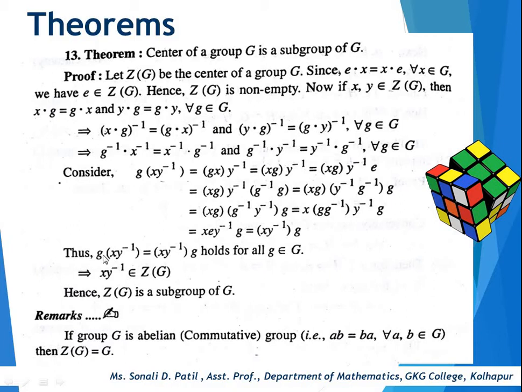So thus g(x y inverse) is equal to (x y inverse) g, which holds for all g belongs to G, and this implies that x y inverse belongs to Z(G). Now here x, y belongs to Z(G) and x y inverse also belongs to Z(G). So hence we can say Z(G) is a subgroup of G. Okay. So there is one theorem: if group G is abelian, that is a commutative group, that is ab is equal to ba for all a, b belongs to G, then Z(G) is equal to G.